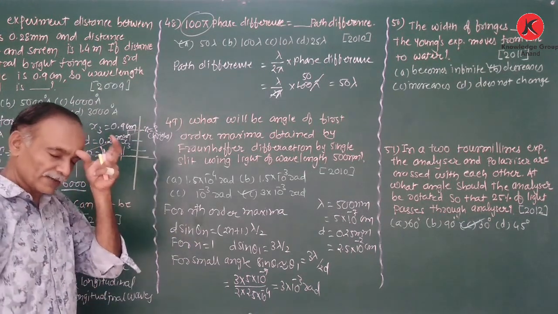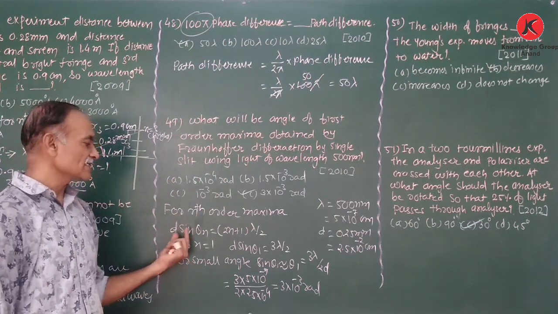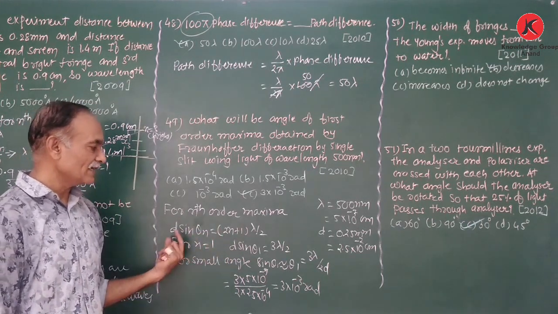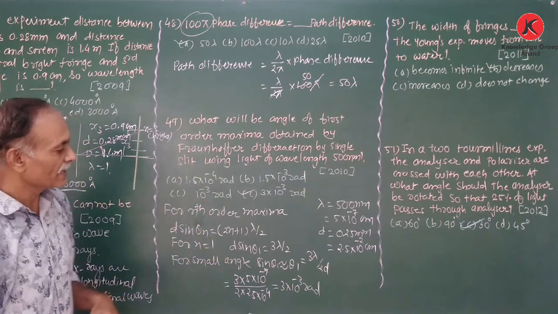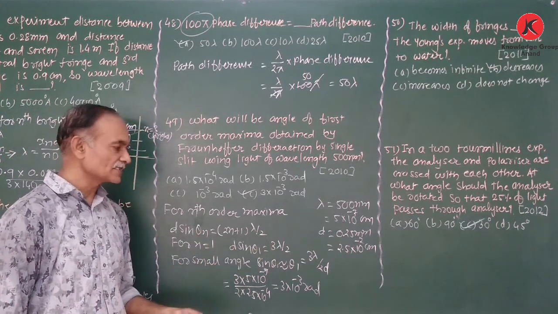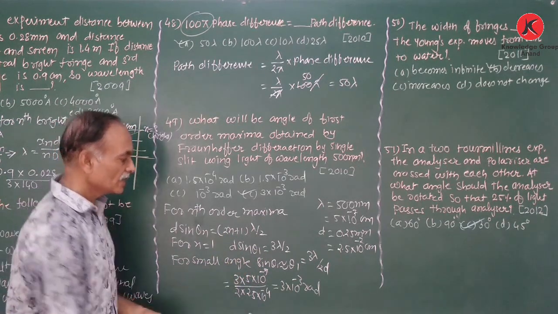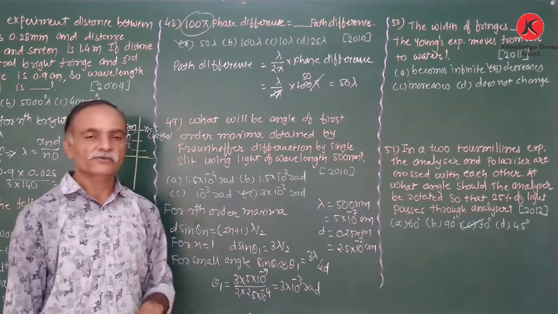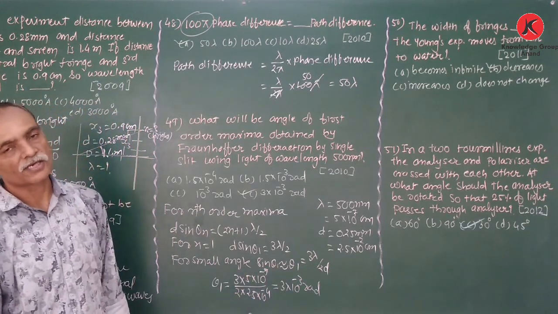Again, here Fraunhofer diffraction is given, therefore we are using the condition for nth order maxima. So the condition is d sin theta is equal to (2n+1) lambda by 2. Now lambda is given, d is given, and the order is given, the first band. Substitute n equal to 1, therefore d sin theta 1 is equal to 3 lambda by 2. For small angle, sin theta 1 is equal to theta 1, therefore theta 1 is equal to 3 lambda upon 2d. Substitute the values of lambda and d, and we obtain the angle of the first order maximum.